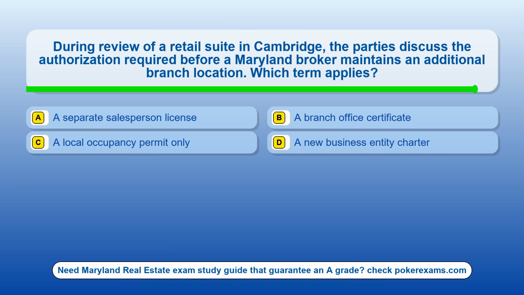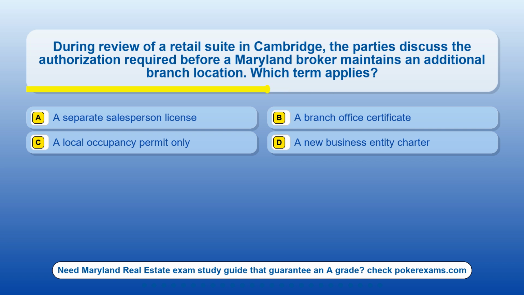Question 14. During review of a retail suite in Cambridge, the parties discuss the authorization required before a Maryland broker maintains an additional branch location. Which term applies? Option A. A separate salesperson license. Option B. A branch office certificate. Option C. A local occupancy permit only. Option D. A new business entity charter.